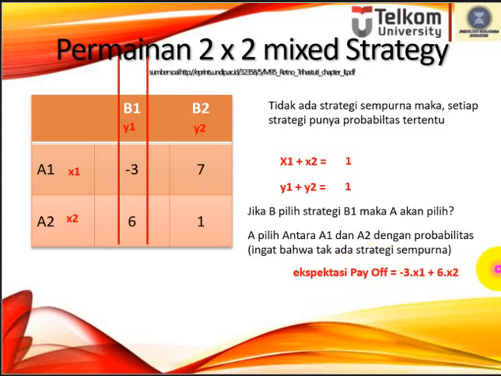Until there, do you understand? So this is the first payoff. And then the second one, if B chooses B2. This is only an expectation because this is a probability. If B chooses B2, the payoff is 7 multiplied by x1 plus 1 multiplied by x2.